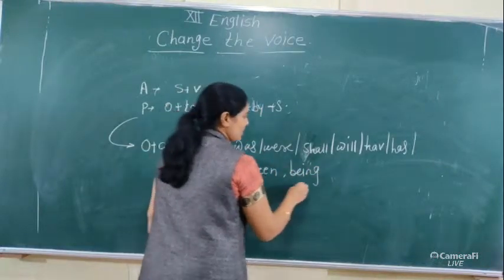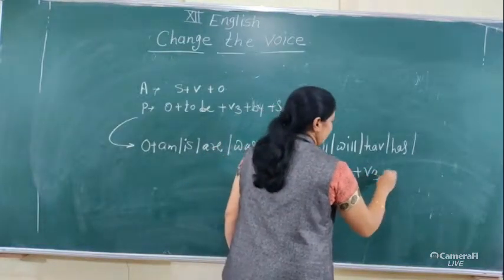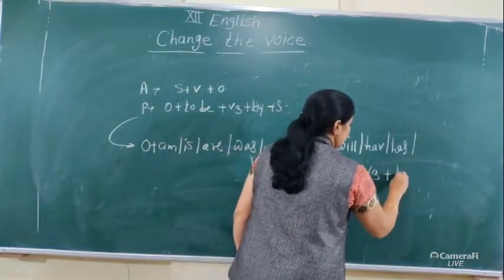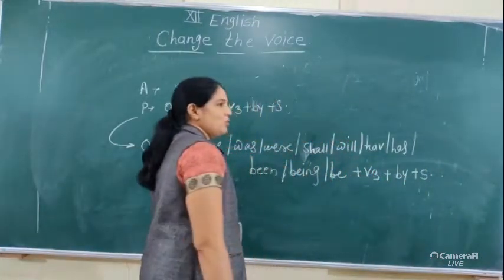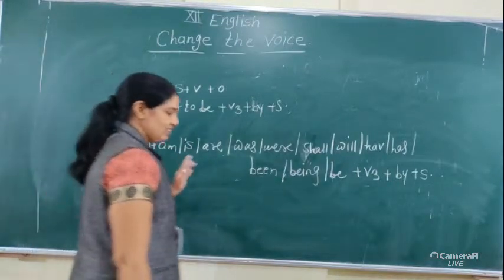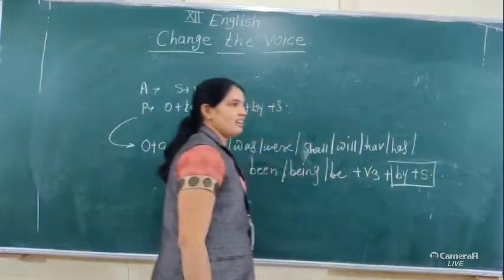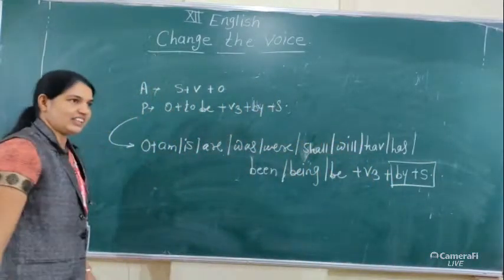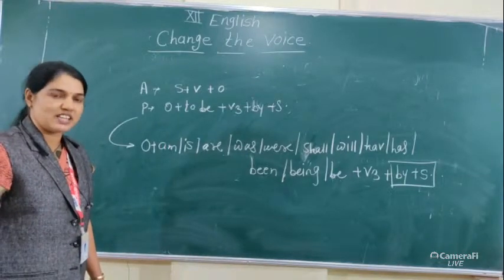This one is that structure, either be, then V3 plus by plus subject. Now in some sentences of passive voice, sometimes by plus subject will not be used. At that time, how can you find out this sentence is passive?